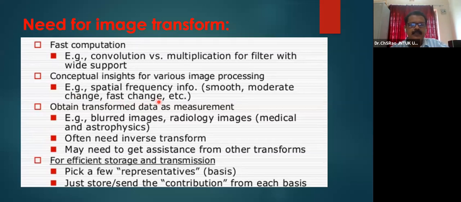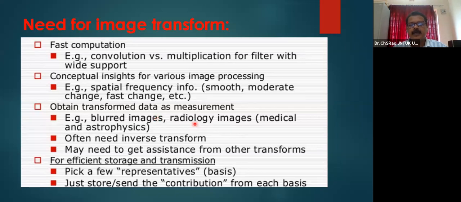We are basically interested in obtaining the transformed data as a measurement. What is the transformed data which we want to use as a measurement? We generally take some blurred images or radiology images which are used in medical applications and in astrophysics. So the transformed data is used as a measurement. If you see a blurred image, when an image is much blurred, we cannot look into the content that is present. Basically, when we low pass filter any image, I'm directly discussing with respect to the image.